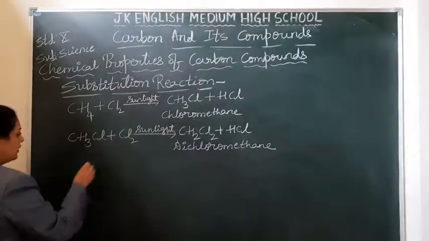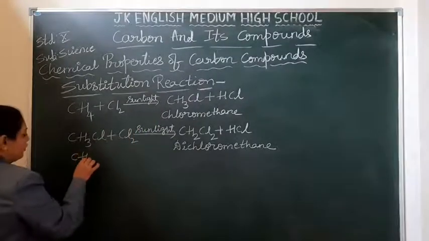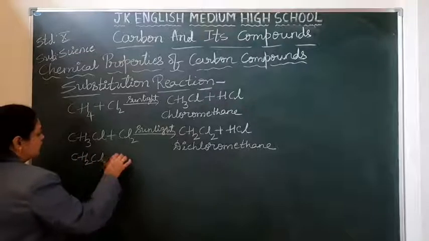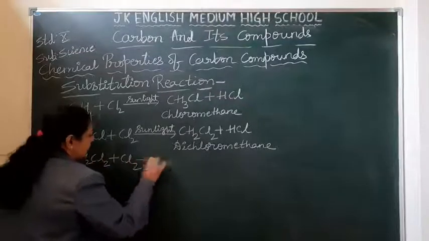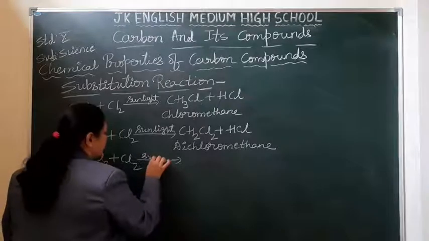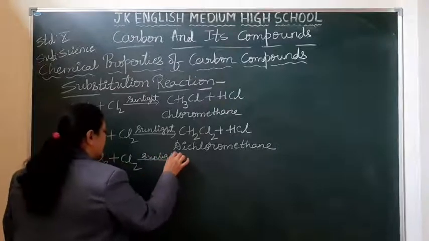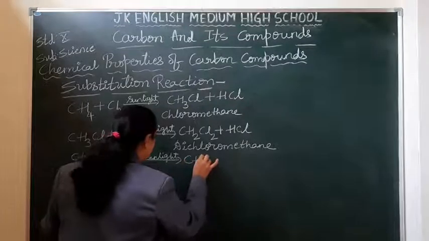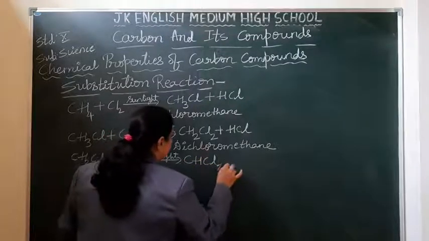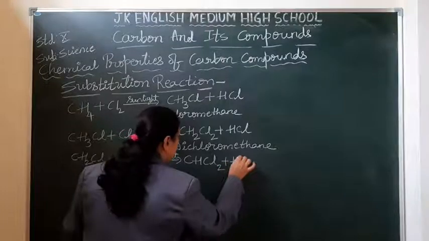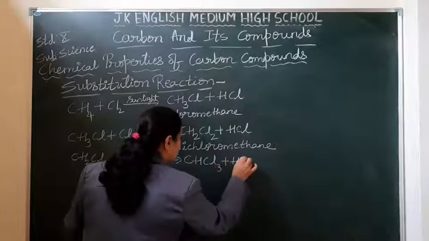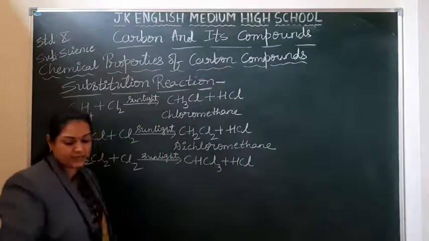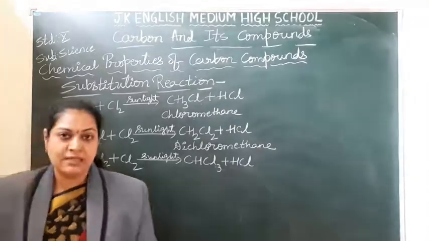The reaction will continue. Now take dichloromethane, CH2Cl2, plus Cl2 in the presence of sunlight. Yes, what are you going to get, students? One more hydrogen is removed. So CHCl3 plus HCl.